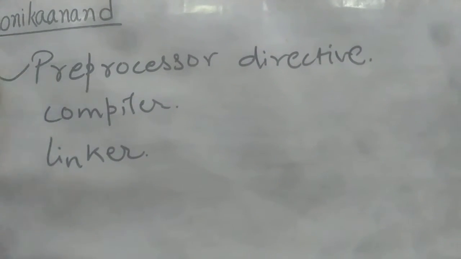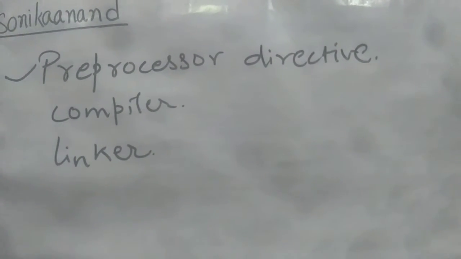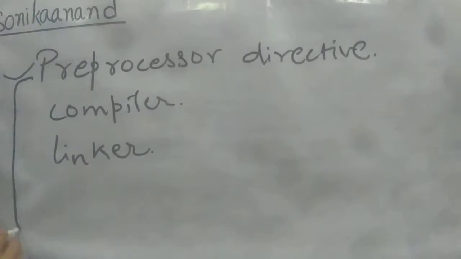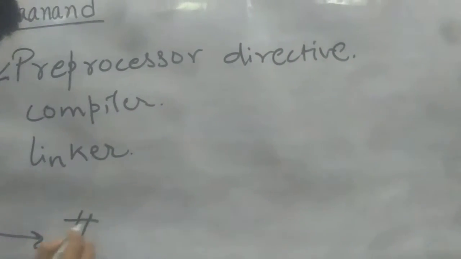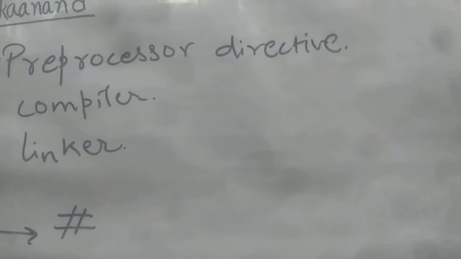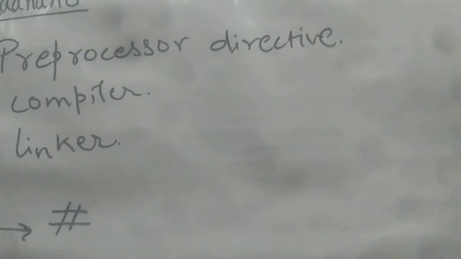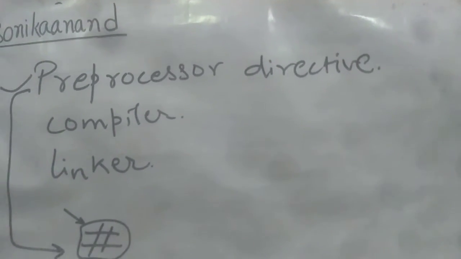A preprocessor directive is nothing but a program line which starts with a hash. If any line in the C code starts with a hash, then that line is considered a preprocessor directive.